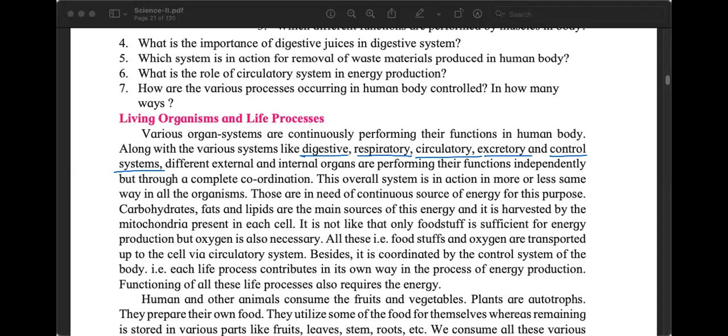What is the main organ of excretory system? Kidney, correct. Kidneys. And the excretory system also has skin, जिससे कि sweat comes out, but the main organ is kidney. So excretory system is mainly involved with liquid wastes, fluid wastes.